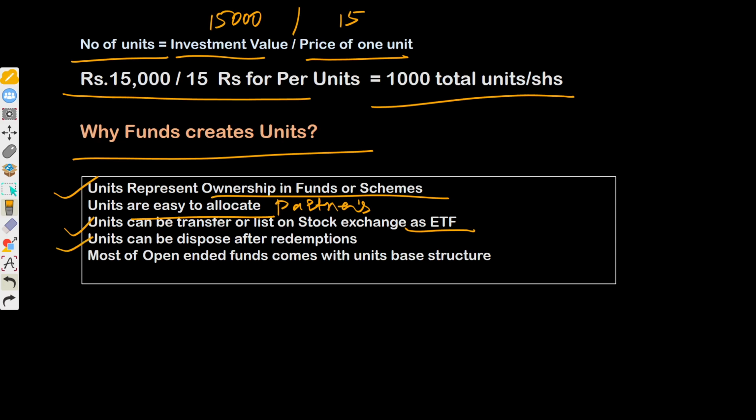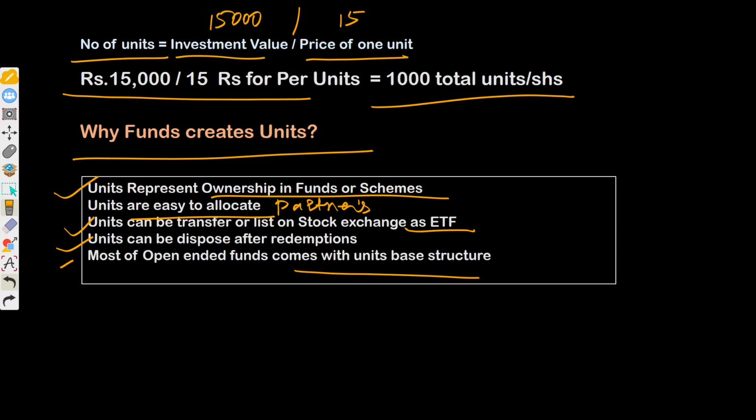Units can be disposed of after redemption, and most open-ended funds come with a unit-based structure only. This is why a fund creates units: for a better representation of each and every investor in that particular scheme.